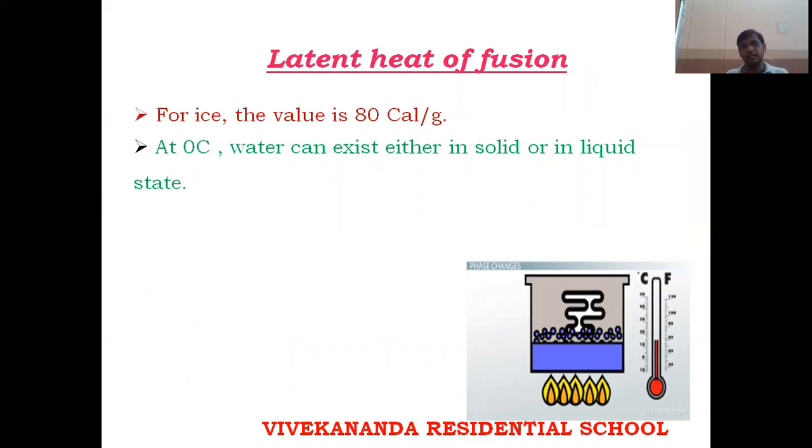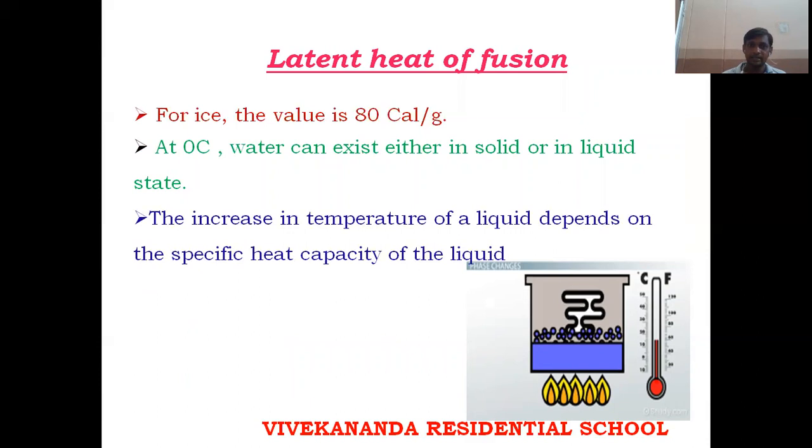At 0 degrees, water can exist either in solid state or in liquid state. So the increase in temperature of a liquid depends on the specific heat of the liquid. If the temperature is increased, automatically it depends on the specific heat. Specific heat means the amount of heat required to raise the temperature of 1 gram by 1 degree Celsius.